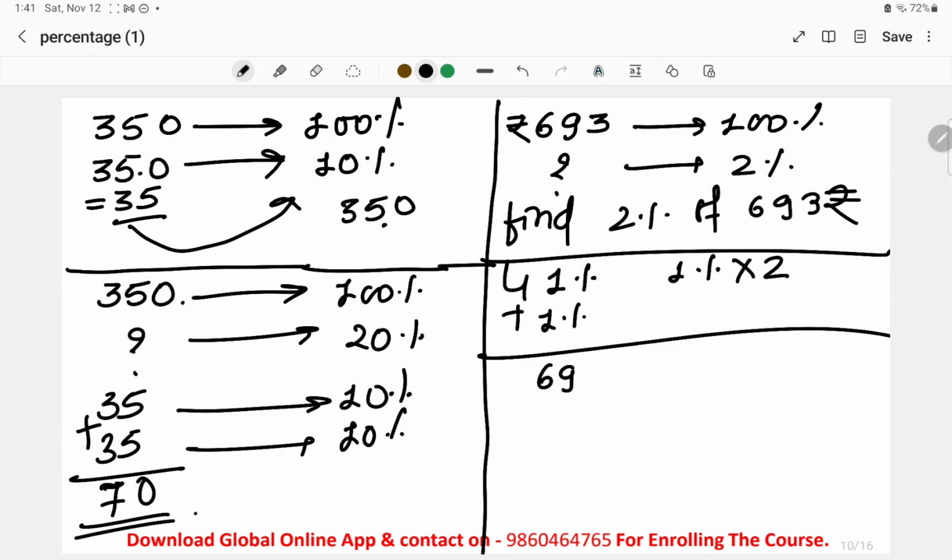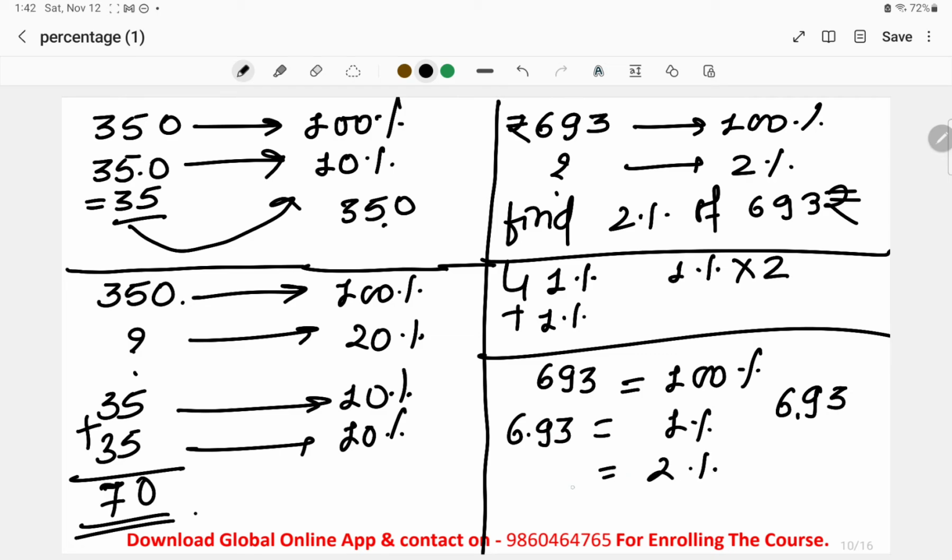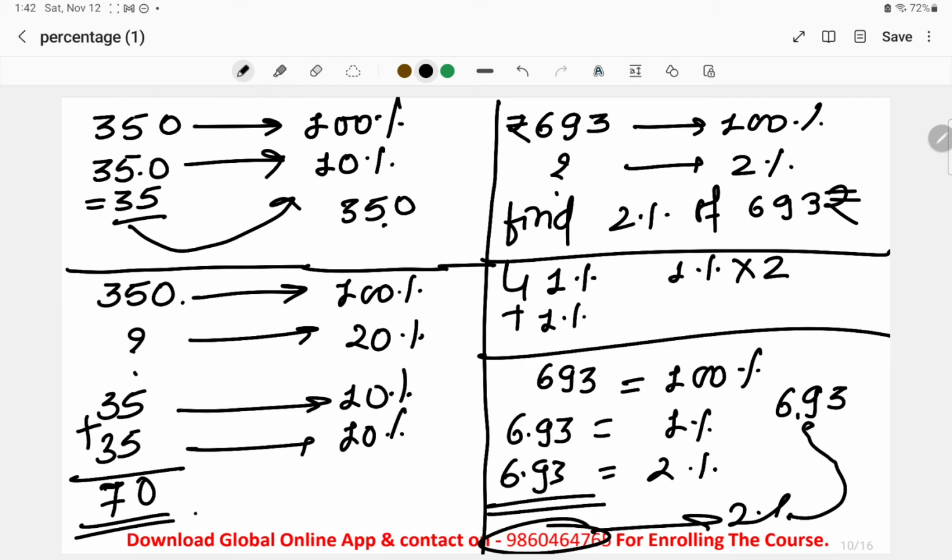So 693 rupees is equivalent to 100%. To find its 1%, what we will do is put one decimal point after 2 digits. So 6.93 will be equivalent to 1% and we have to find now the 2% value. What we will do is again take 6.93. Okay, add both these values, whatever the quantity comes is the 2% of the 693 rupees. So this is how we calculate the percentage for different quantities.